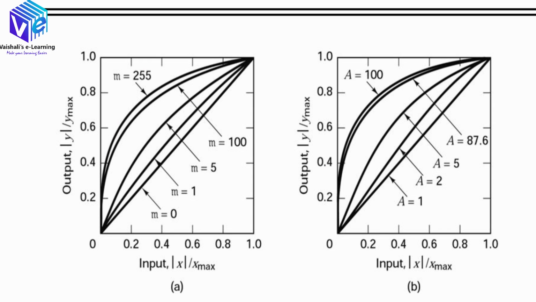So the highest value of mu is 255, and practically also the value of mu which is used is 255. But when I talk about A, the highest value of A would be 100, but the practically usable value of A is 87.6. So this is the difference between the A law compounding and the mu law compounding.